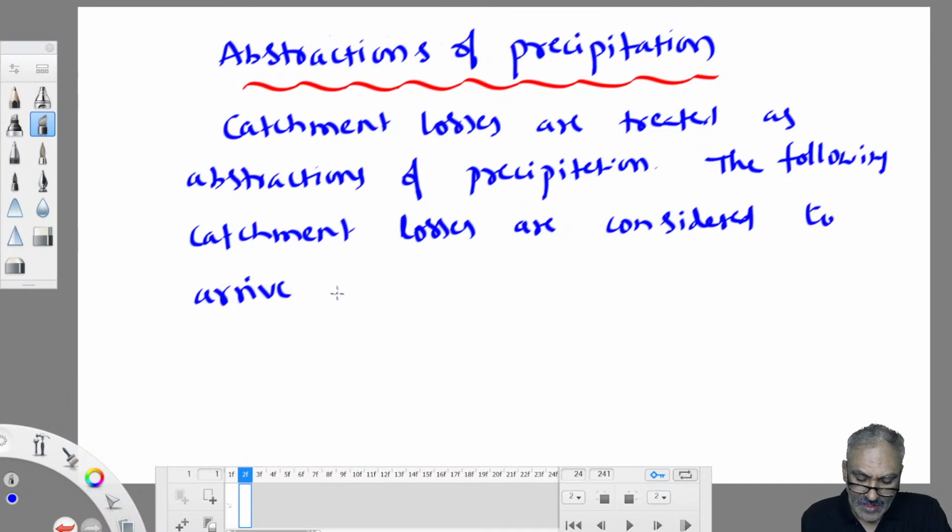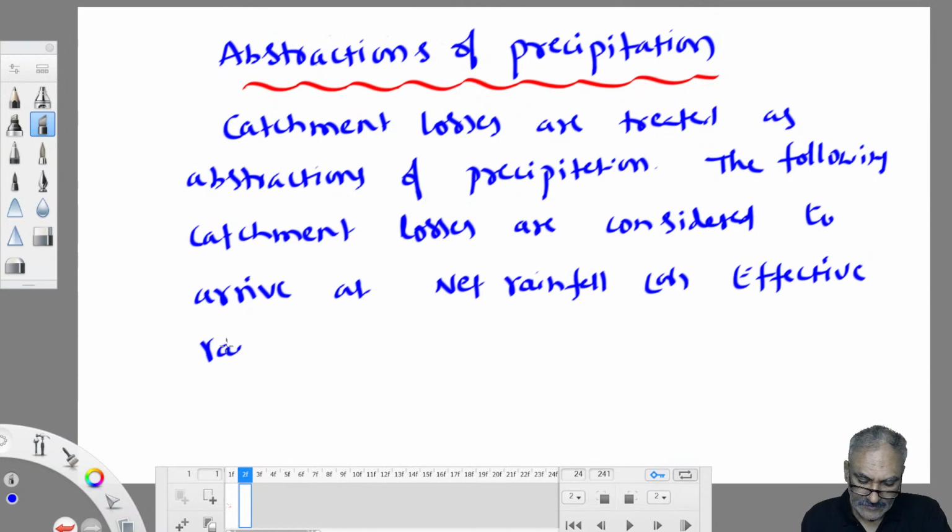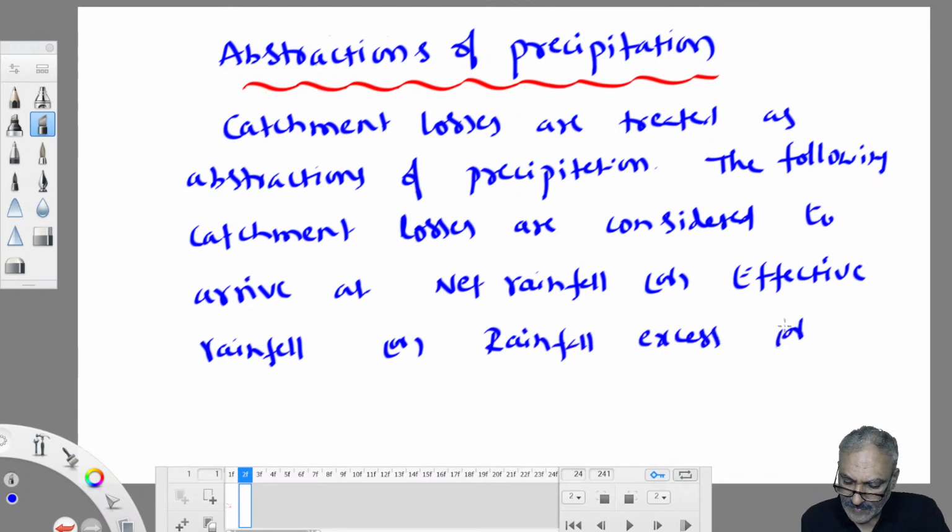What is that net rainfall? Net rainfall or effective rainfall or rainfall excess, or it is popularly known as runoff. So what is the runoff component?